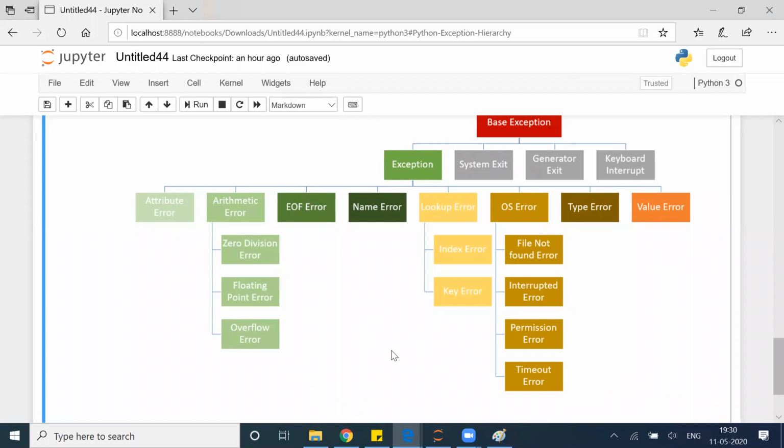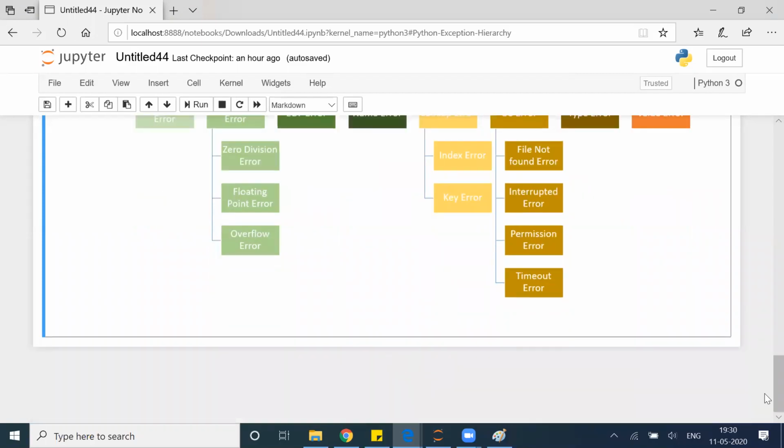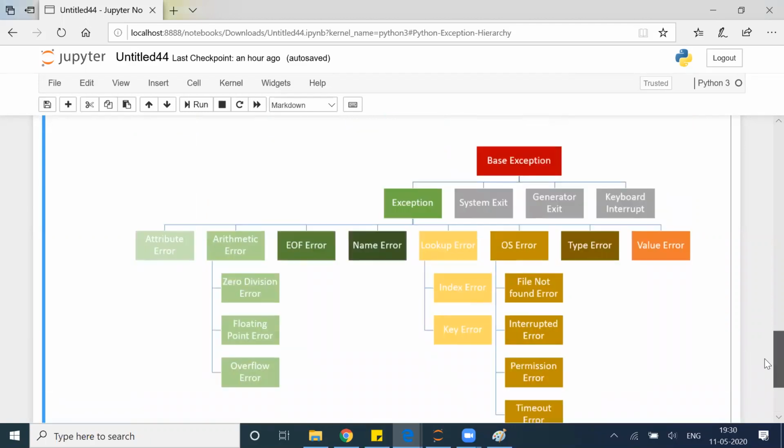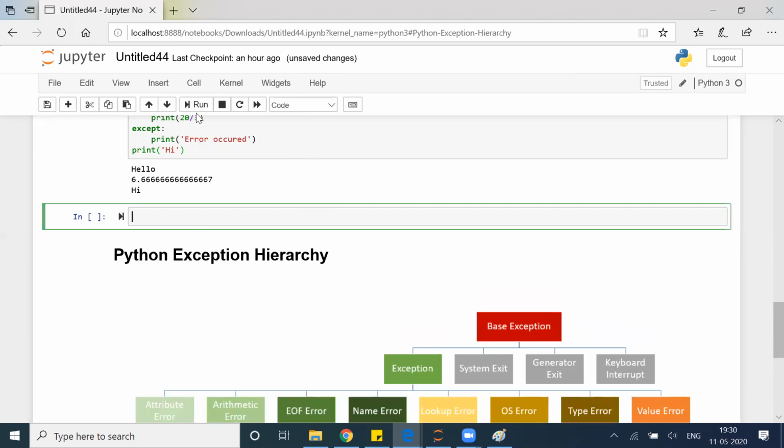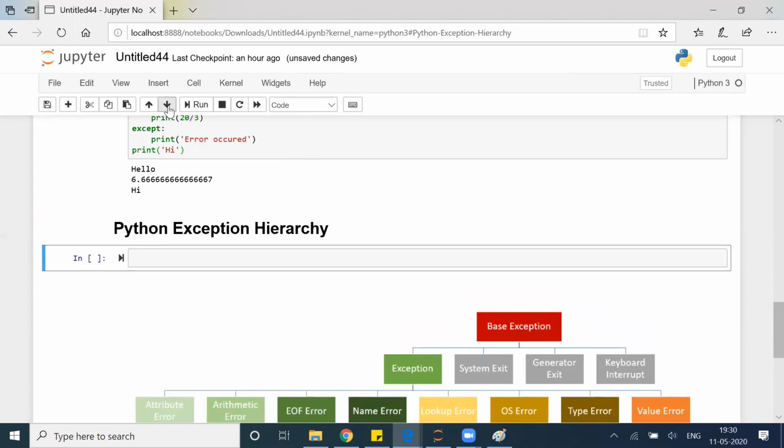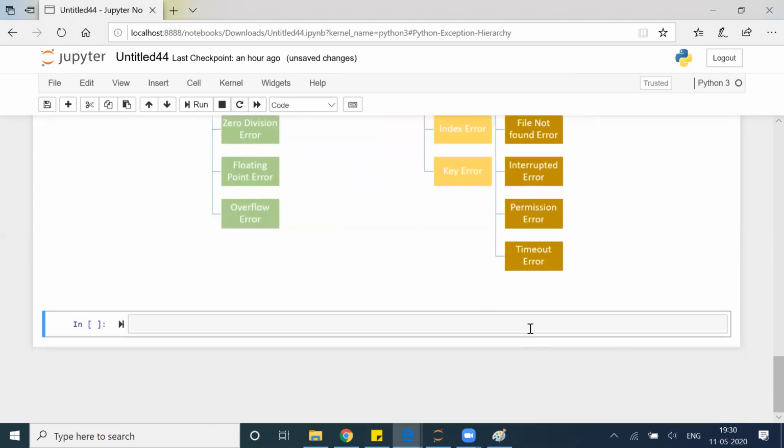now let's take some examples to try to understand how we will write multiple blocks. Let's say we'll take some case statements, we'll take some scenarios, and we'll try to understand what will happen.